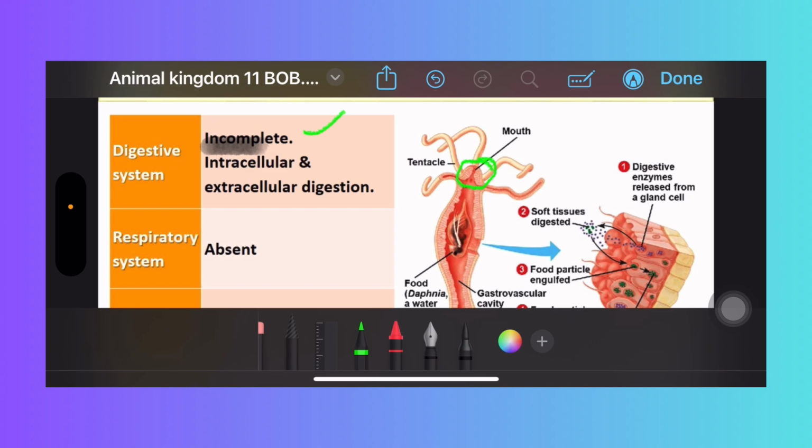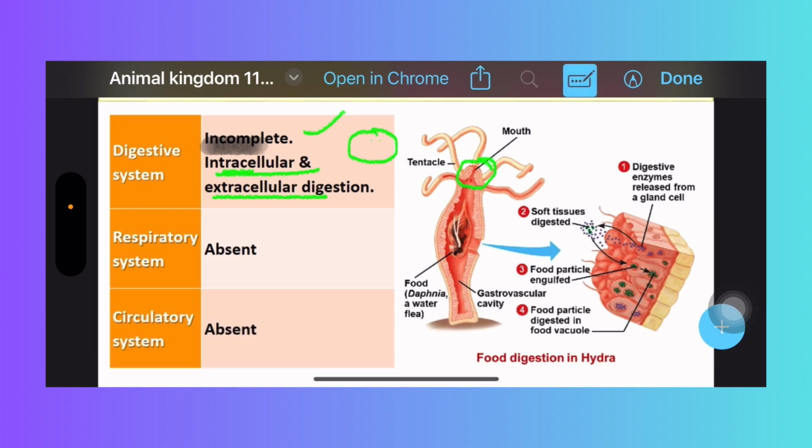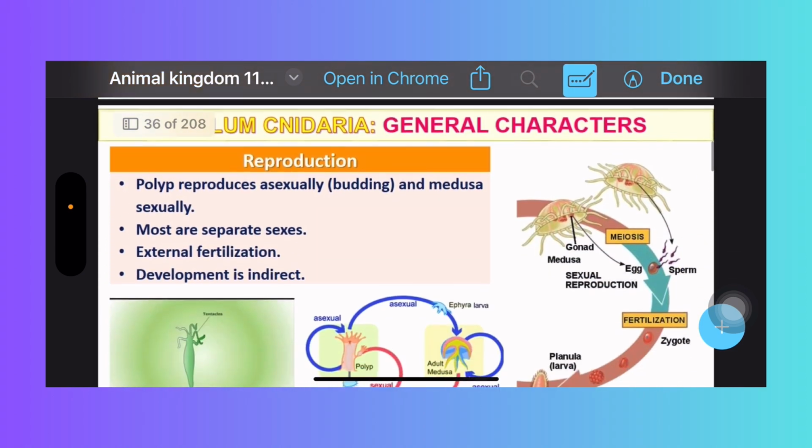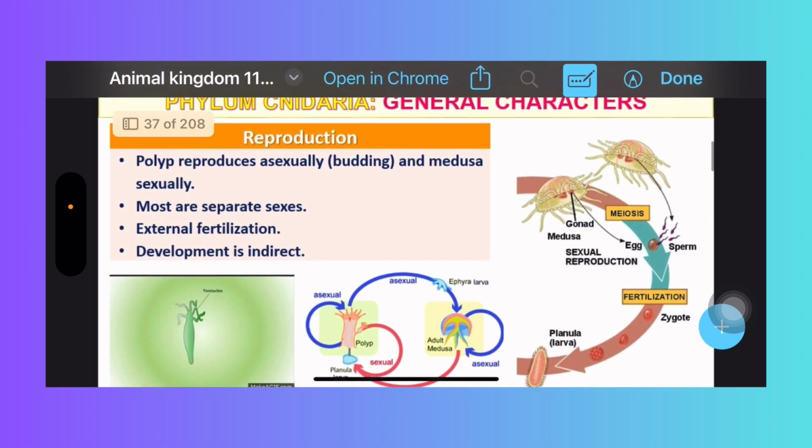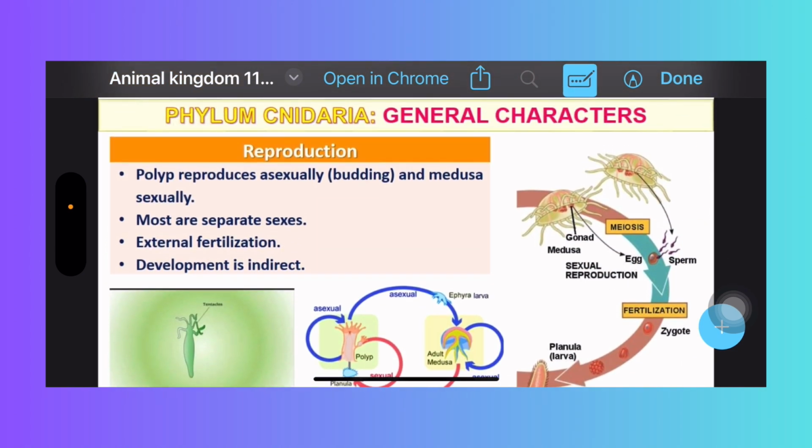And digestion is intracellular digestion. Intracellular means within the cell, inside the cell, digestion takes place. Along with that, extracellular digestion also takes place, outside the cell. The respiratory system is absent. The circulatory system is also absent. There are no proper arrangements, right?